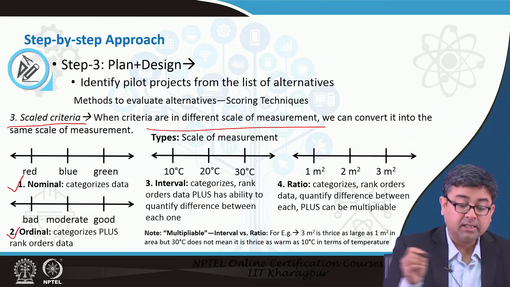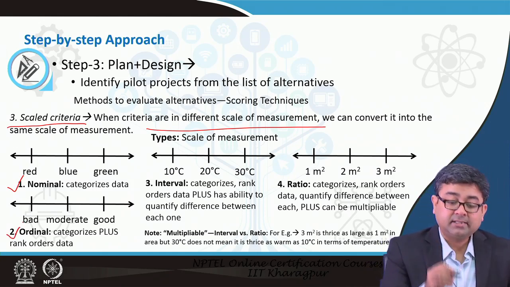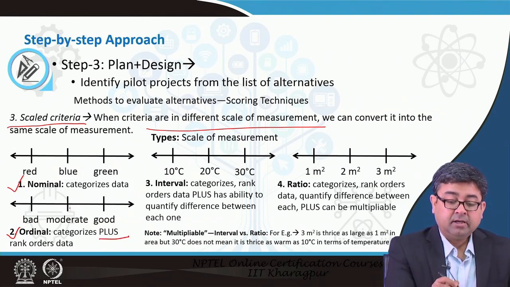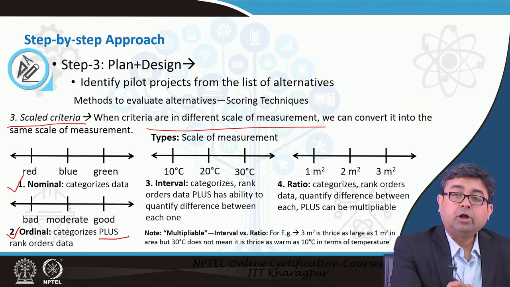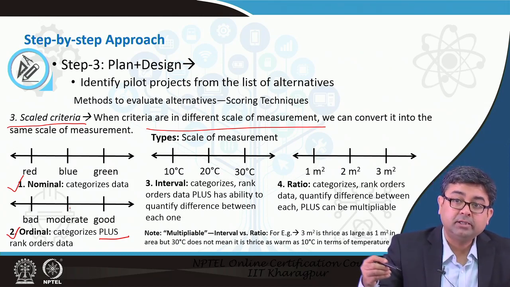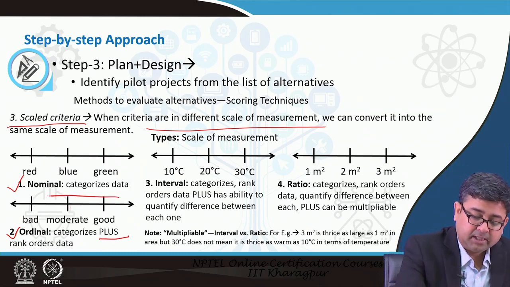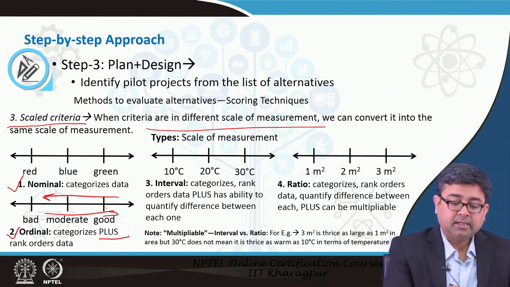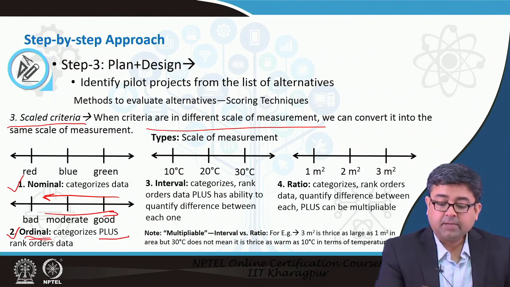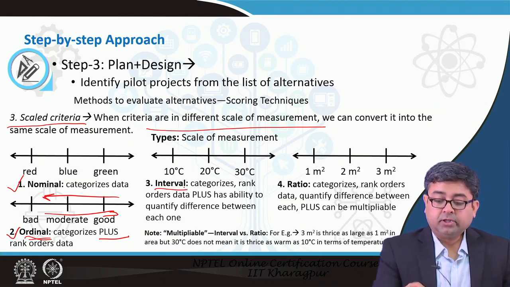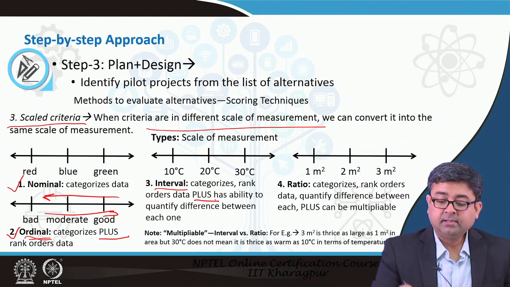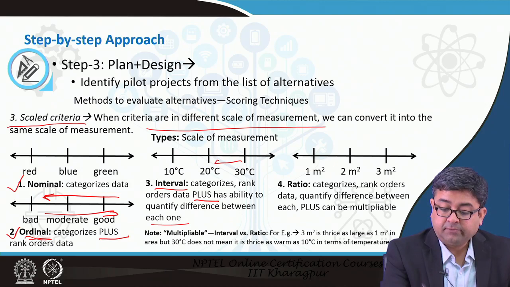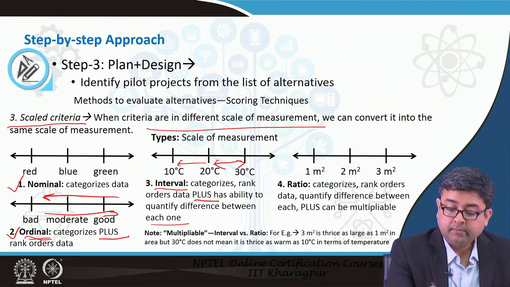The second one is an ordinal scale. The ordinal scale categorizes and also ranks in order. So, when you say a scale which is good, moderate, bad, it is not only categorizing them, but is also in order. This is a decreasing order if you think in that way, or an increasing order from bad to good. That is an ordinal scale. The third type of scale is an interval scale. It categorizes, ranks, and has the ability to quantify the difference between each one.